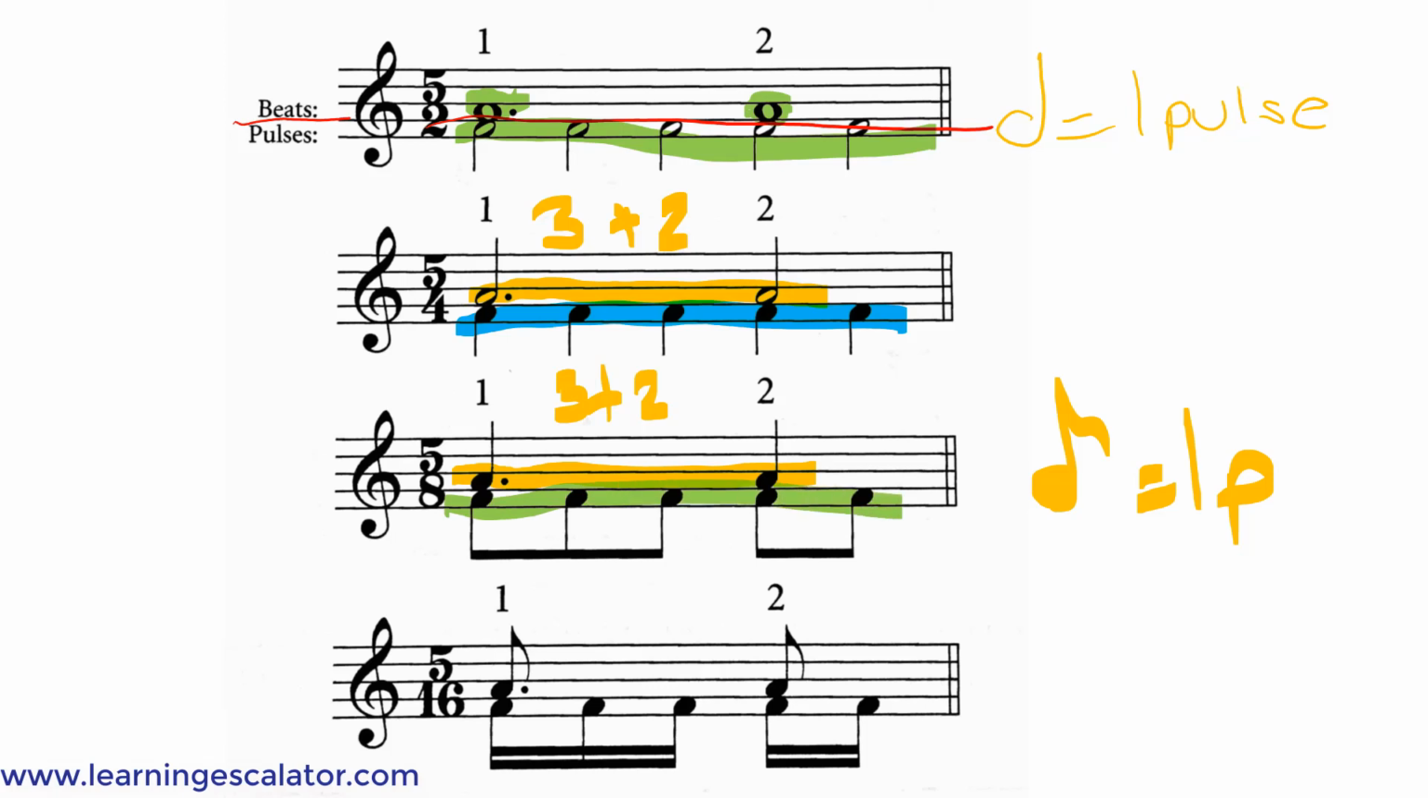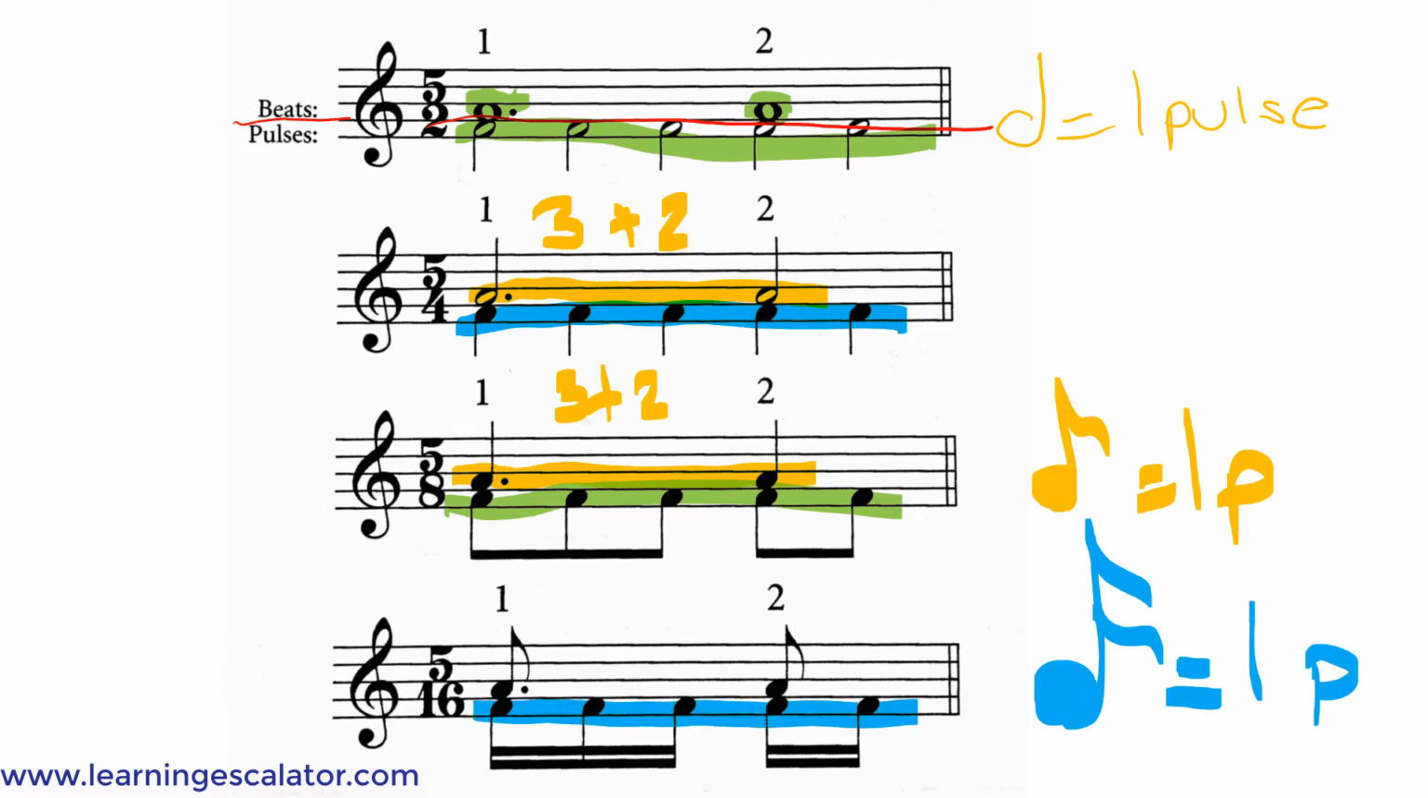And in 5/16, that means that each 16th note is equal to 1 pulse. So the bottom there are 5 16th notes, and the top is grouped in a 3 plus 2. So the first one has 3 16th notes, and the second one has 2 16th notes.